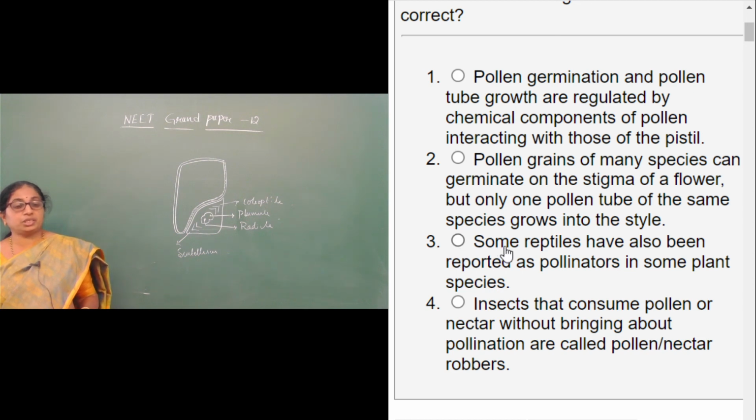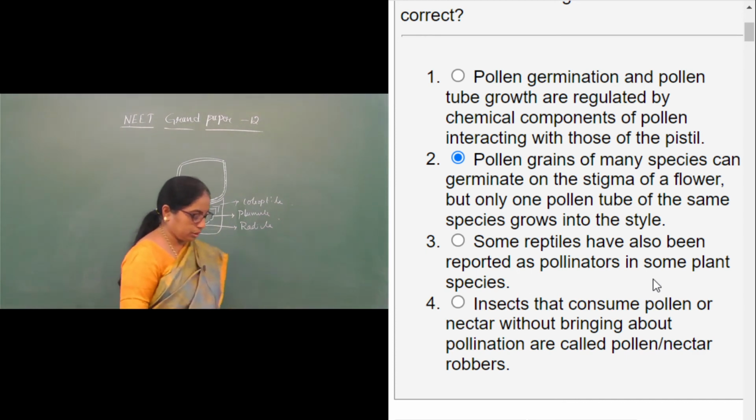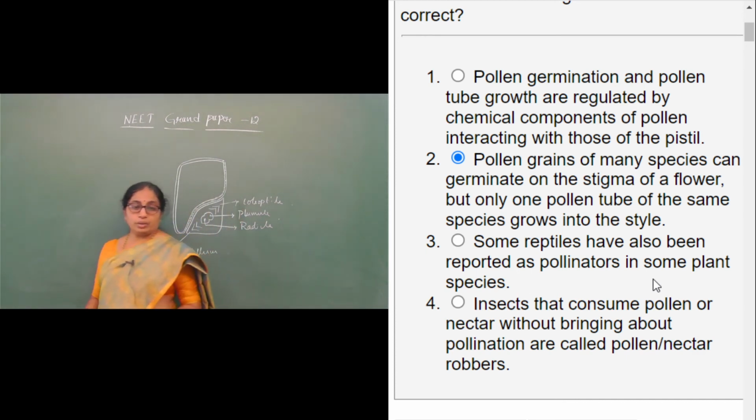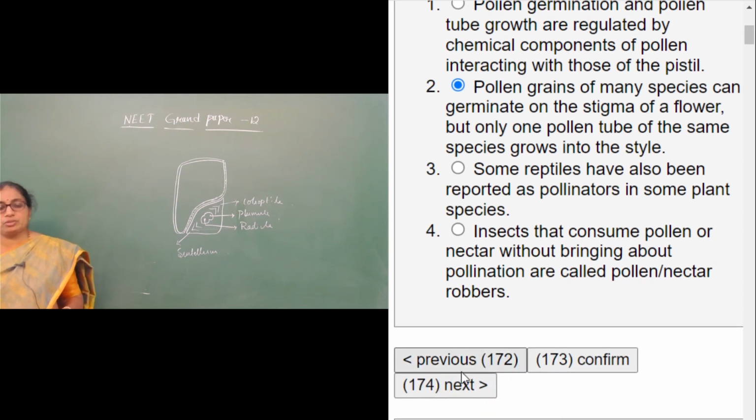But still, check out the third and fourth. The third statement tells some reptiles have also been reported as pollinators in some plant species. Of course, snakes are also reported to be pollinators, and insects that consume pollen or nectar without bringing about pollination are called pollen nectar robbers, which is also an absolutely right statement. Therefore, only option 2, that is the second statement, is wrong.